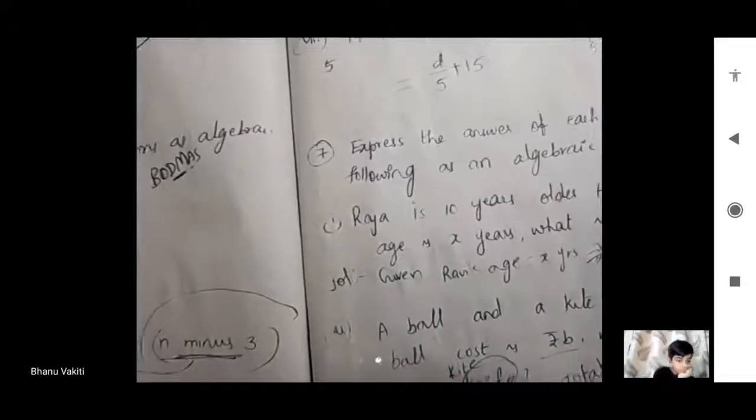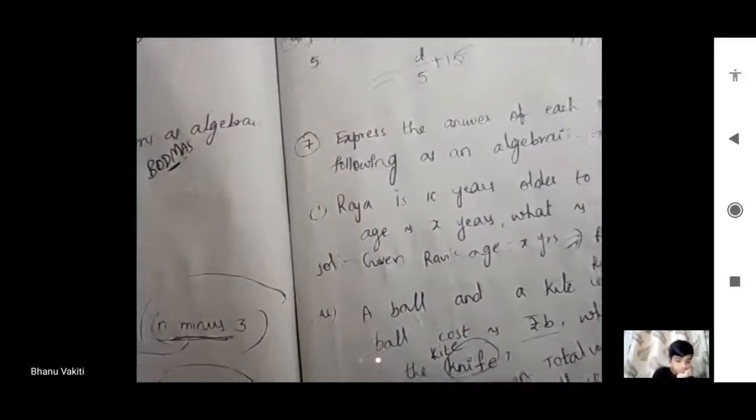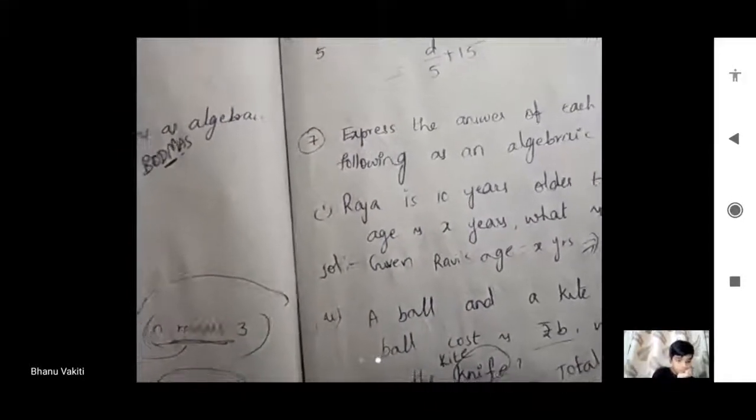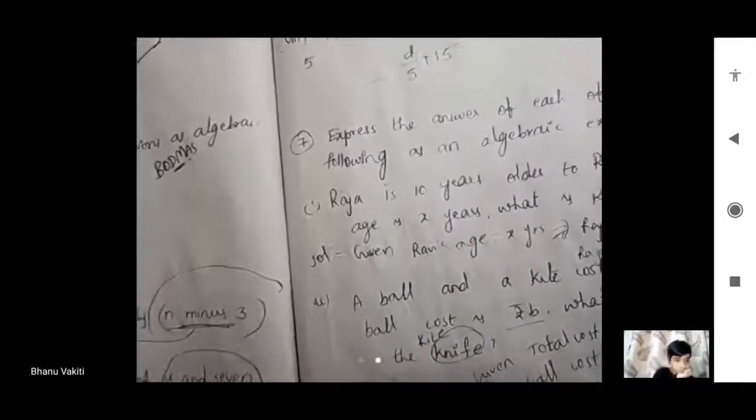Raja is 10 more than Ravi. Ravi ఏమో X years ఉన్నాడు. Raja ఎంత ఉంటాడు? X plus 10 ఉంటాడు. More than 10 కదా. More than that 10 ఉంటాడు కాబట్టి వాడు X ఉంటా, వీడు X plus 10 ఉంటాడు. So easily we can write.